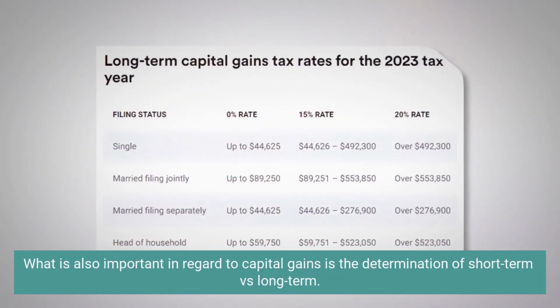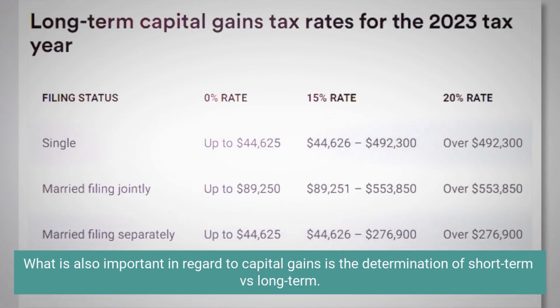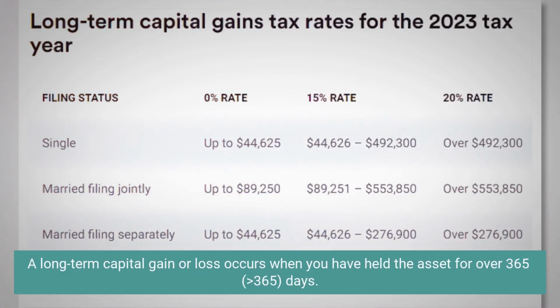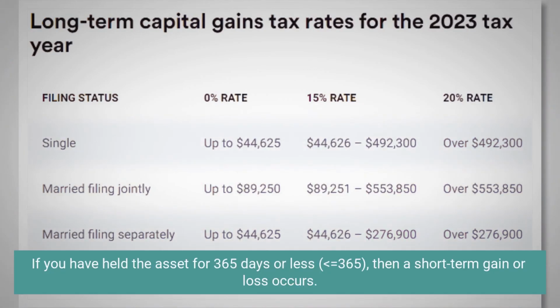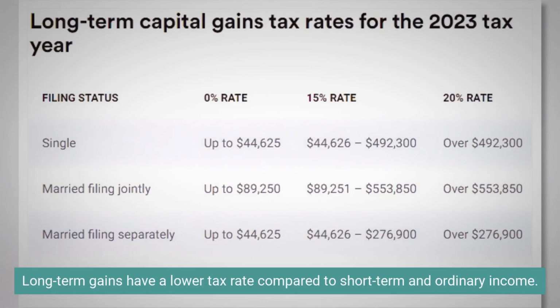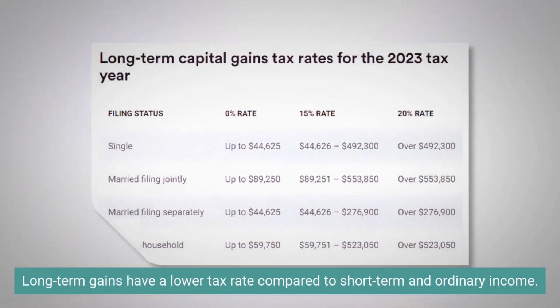What is also important in regard to capital gains is the determination of short-term versus long-term. A long-term capital gain or loss occurs when you have held the asset for over 365 days. If you have held the asset for 365 days or less, then a short-term gain or loss occurs. Long-term gains have a lower tax rate compared to short-term and ordinary income.